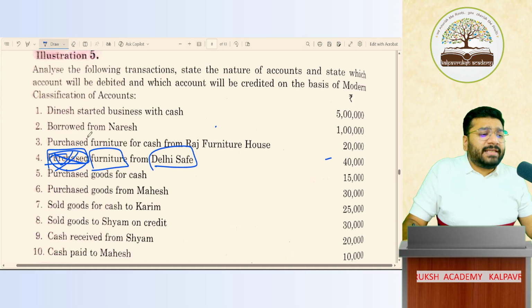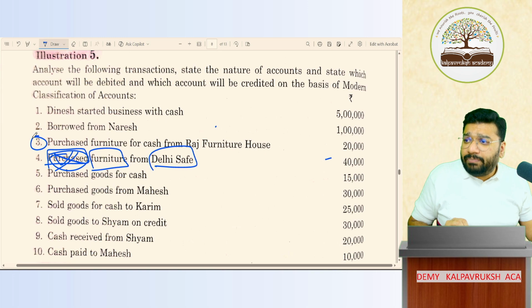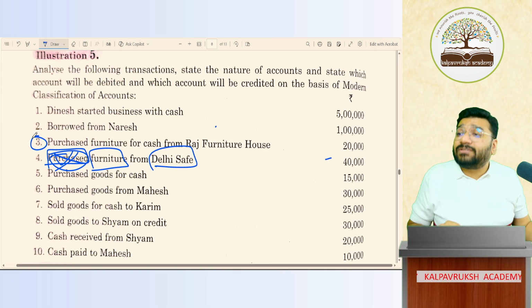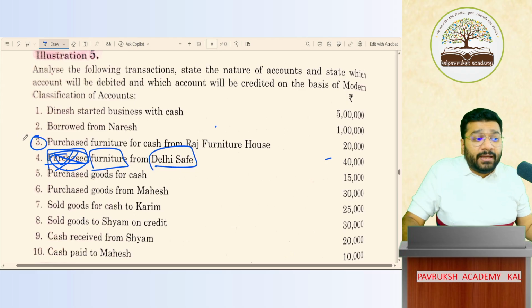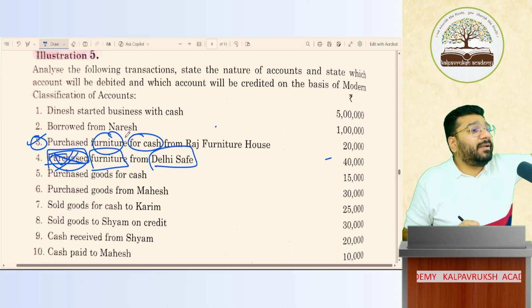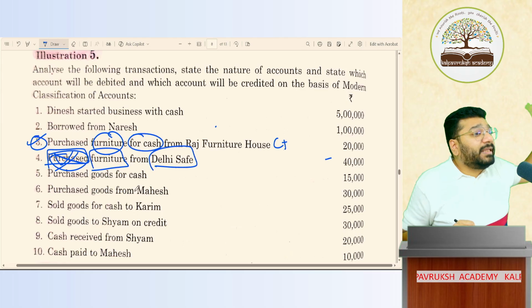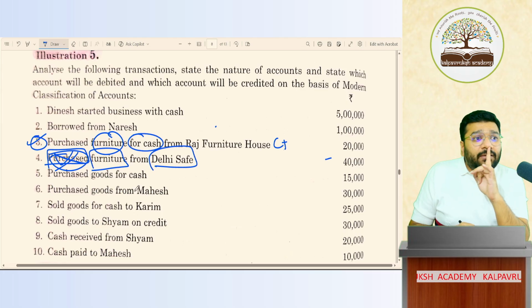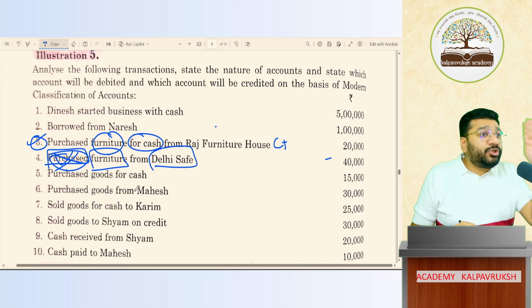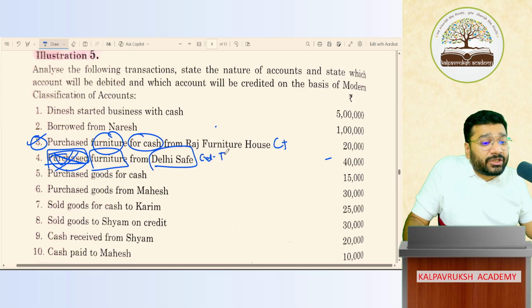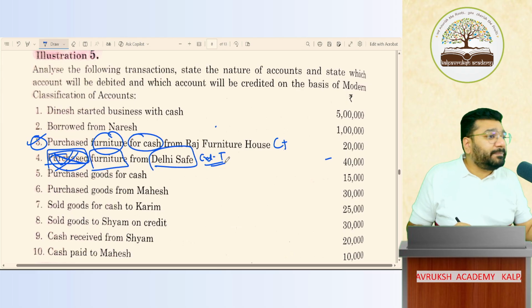Okay. Very simple. In question number 3, what did they say? Online people are asking, sir, how do I know whether this is a cash transaction or a credit transaction? In question number 3, they are telling that furniture is purchased for cash, meaning cash paid. This is a cash transaction. In the second part, they are not telling anything about whether cash is paid or not paid. So whenever the question is silent, we'll assume it is a cash transaction, otherwise this is a credit transaction. Got it, not got it? This is how you identify.